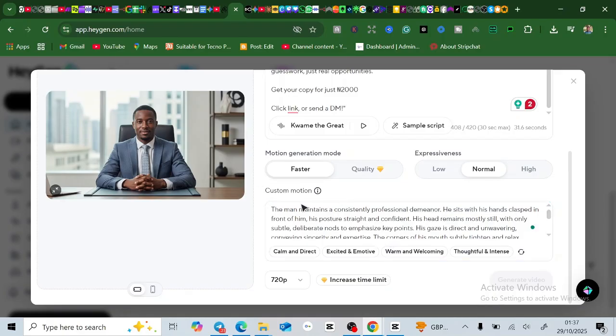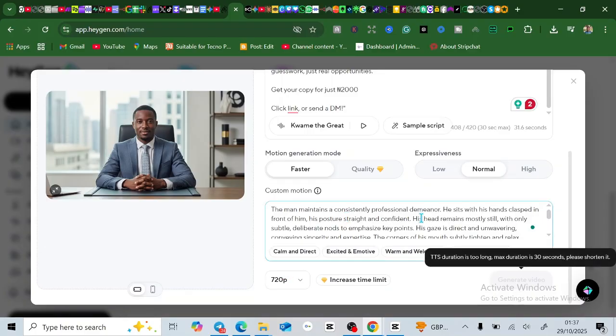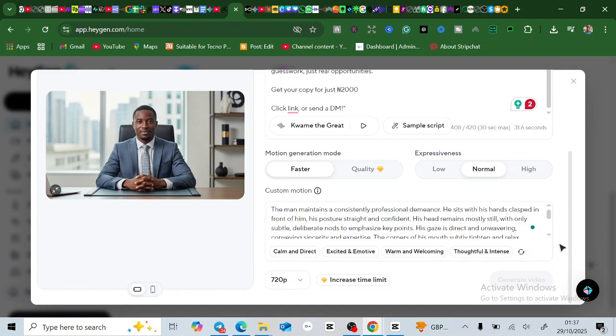You notice here, this down place, it says customize motion, right? So you can customize the way you want your avatar to behave, so calm or direct. I just tapped on that. When you're done with everything, you just tap on generate video and it's going to generate everything for you, right?